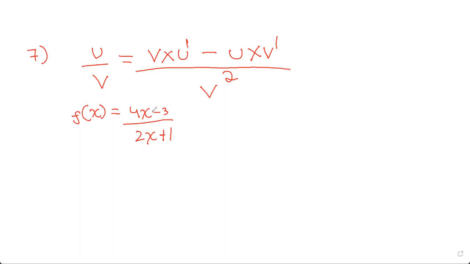And we have to find the derivative of this. So the numerator is u and the denominator is v. Find f dash of x.